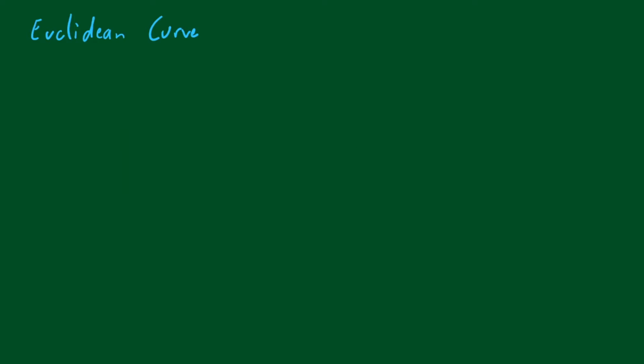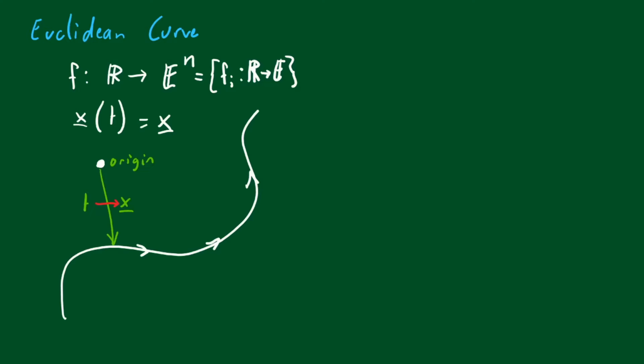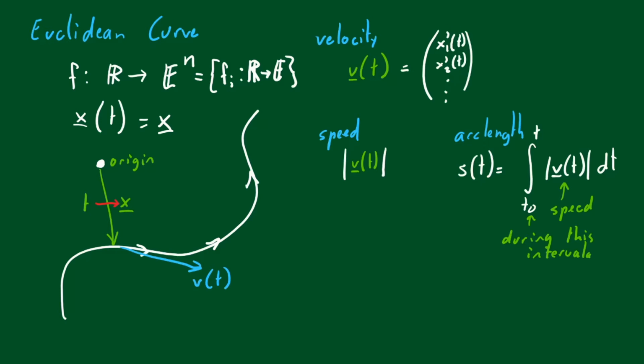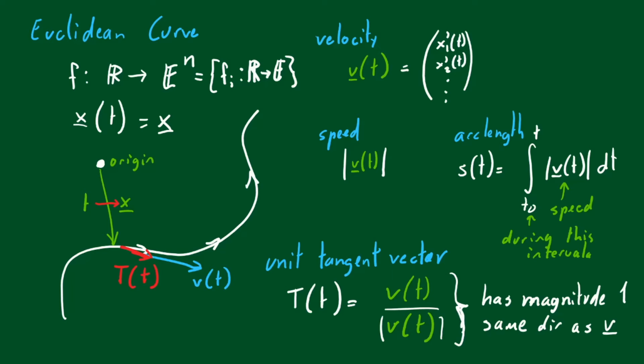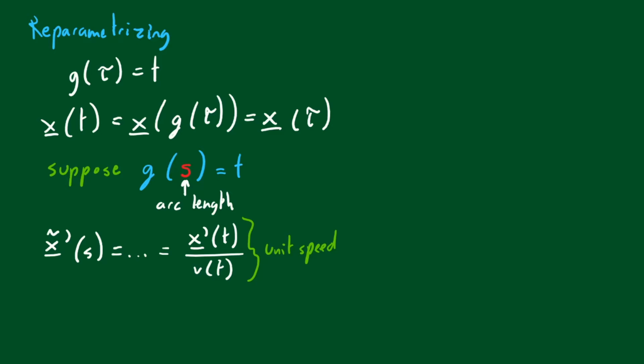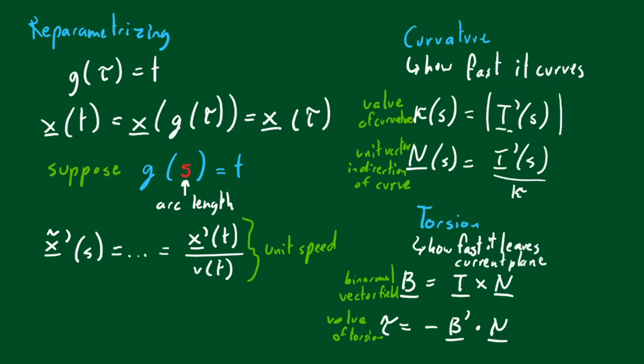Consider curves in Euclidean space, a map from real numbers t to points in space represented by vector x of t. Consider these formulas. T is a unit tangent vector. Reparametrization allows enforcing unit speed. This conveniences calculating curvature and torsion. Curvature requires non-zero speed, and torsion requires non-zero curvature, which combined make a curve biregular.